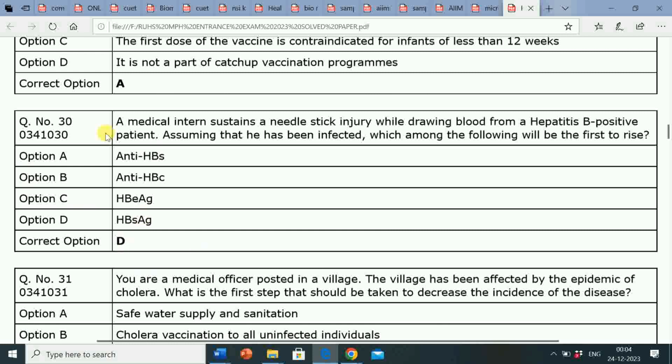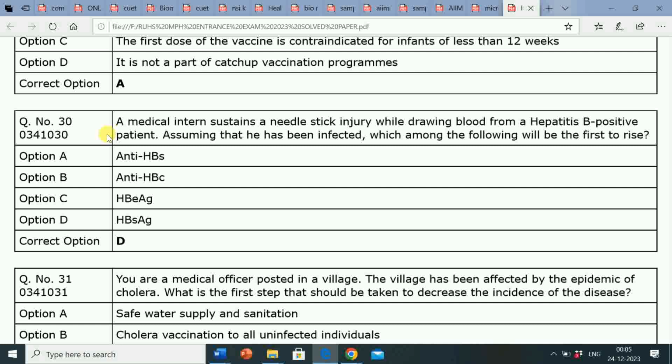Next question is, a medical intern sustains a needle stick injury while drawing blood from a hepatitis B positive patient. Assuming that he has been infected, which among the following will be the first to rise?